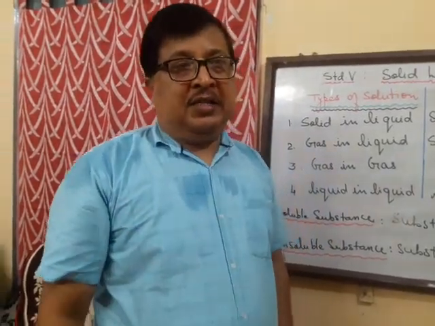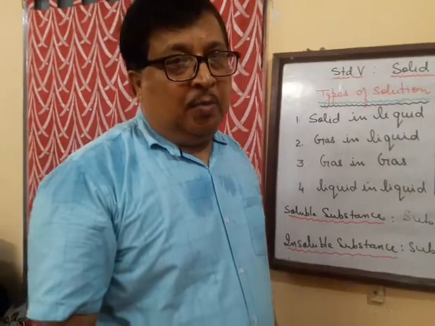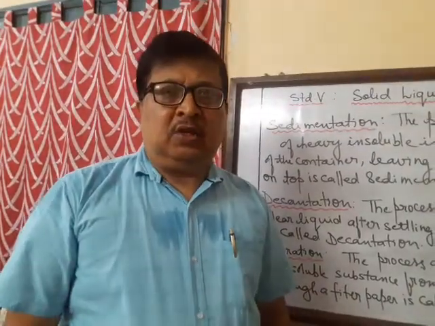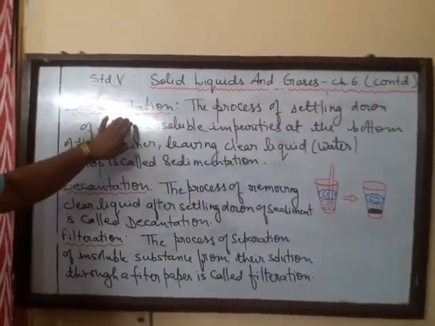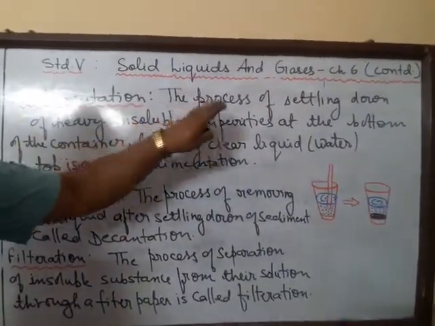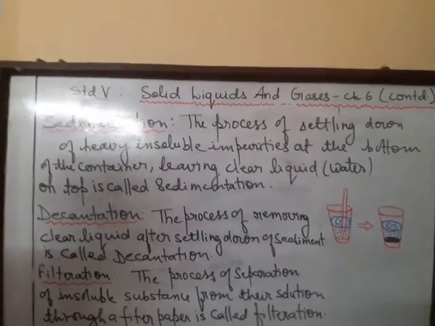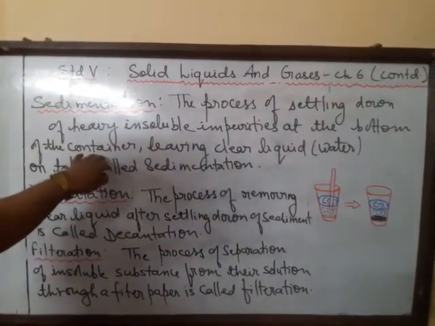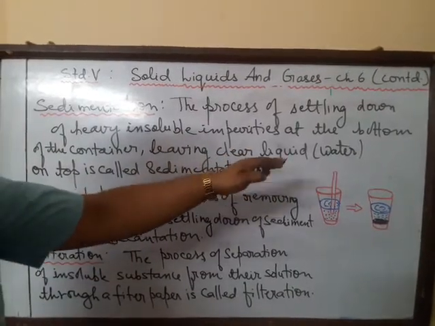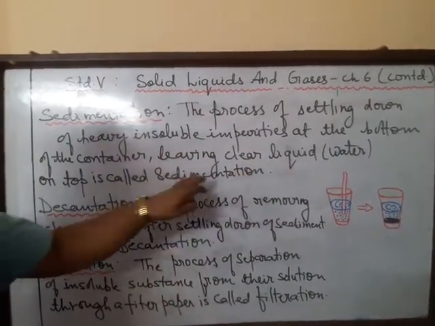Now let me define sedimentation. I'll write it on the board. So children, here I have defined sedimentation. It is the process of settling down of heavy insoluble impurities at the bottom of the container, leaving clear liquid, that is the water, on the top, is called sedimentation.